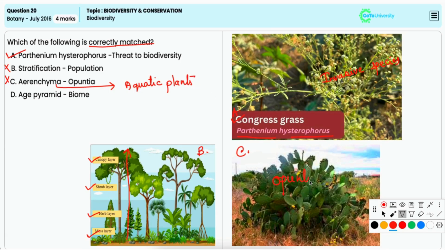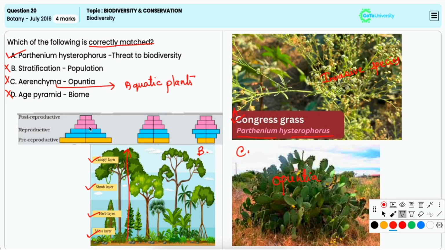Option D, age pyramid is to biome. This is also incorrect because an age pyramid is a graphical representation of the age distribution within a population, and it is not related to biome, which are large ecological areas that are defined by climate, vegetation, and other environmental factors.